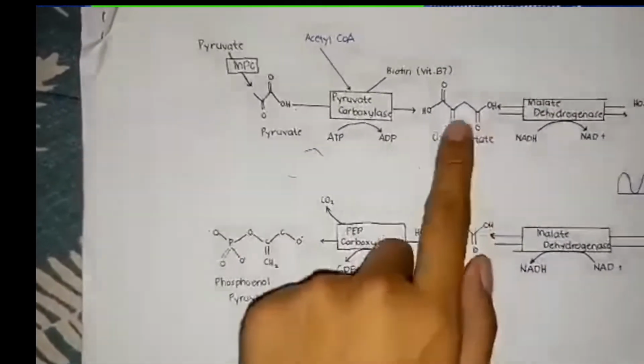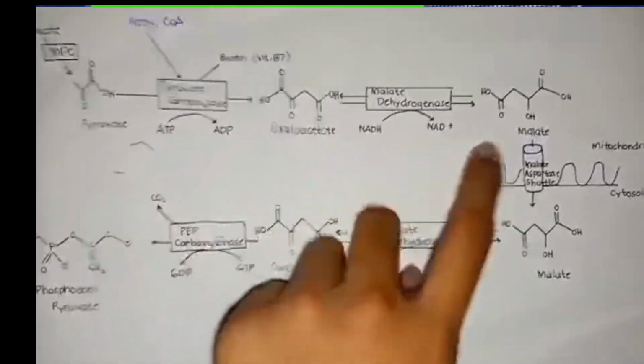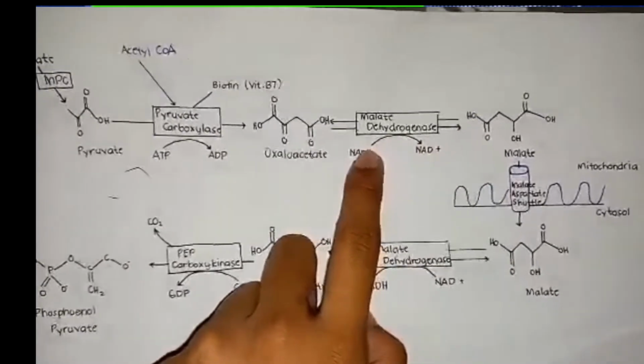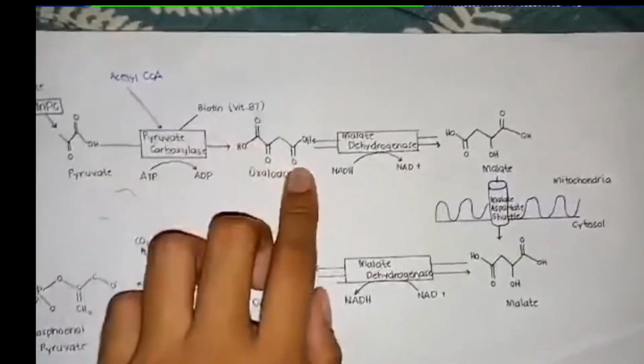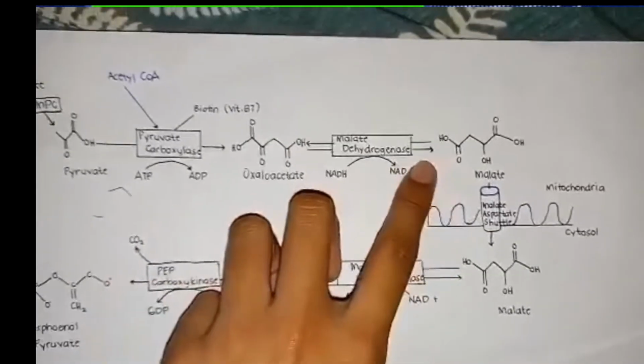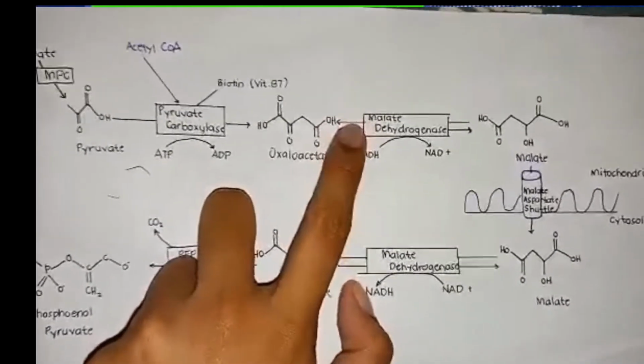So we have oxaloacetate. Oxaloacetate can be converted to malate by the enzyme malate dehydrogenase. We see two arrows, which means this is a reversible step: malate can also be formed into oxaloacetate by the reversible enzyme malate dehydrogenase.